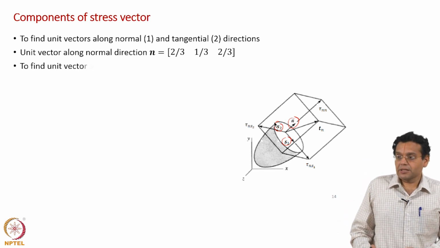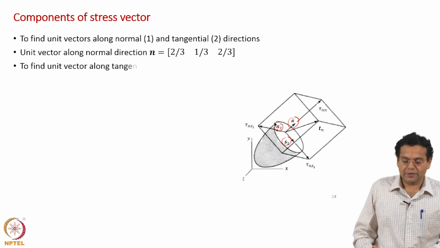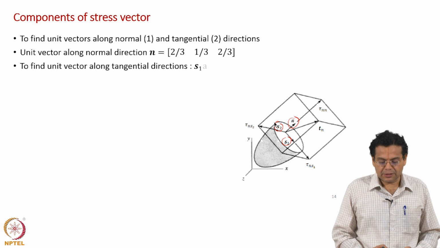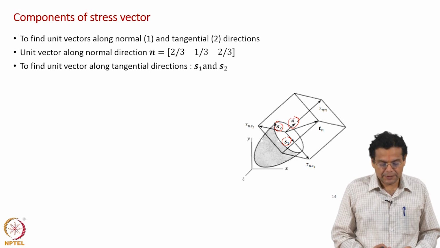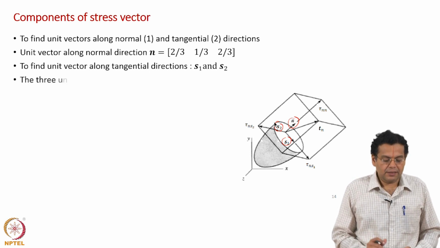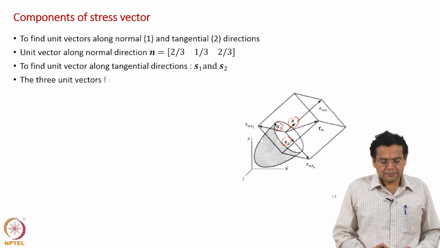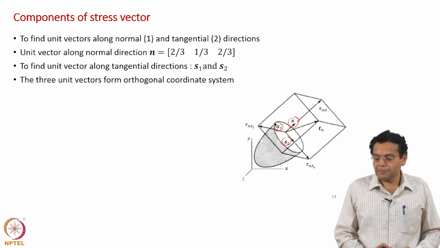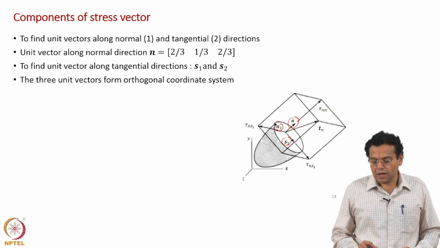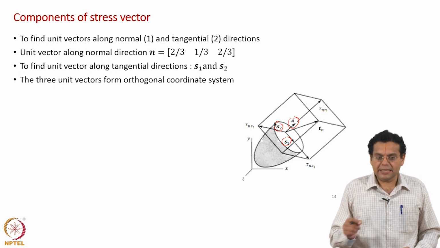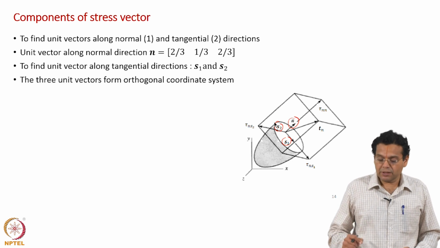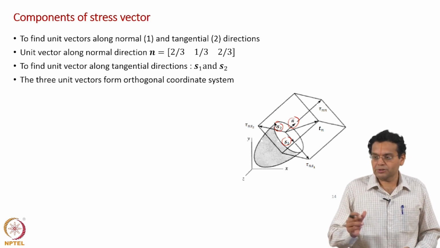And we will use this to find out s1 and s2, to find unit vectors along tangential directions. That is the objective right now, because n is known to us. Now, the 3 unit vectors form an orthogonal coordinate system, which means, what does it mean? The dot product of these vectors in pairs should be 0: n dot s1, s1 dot s2, s2 dot n, all should be 0.